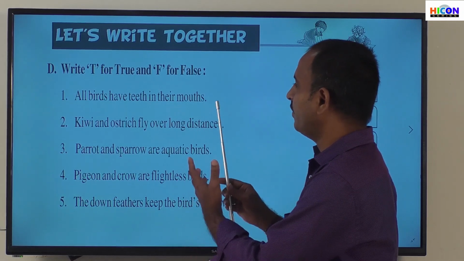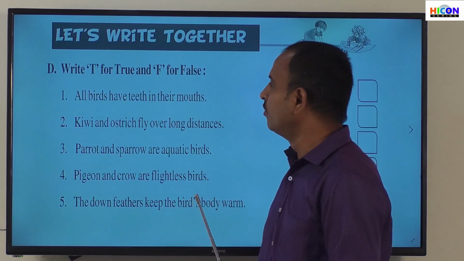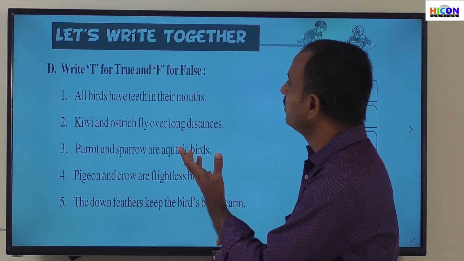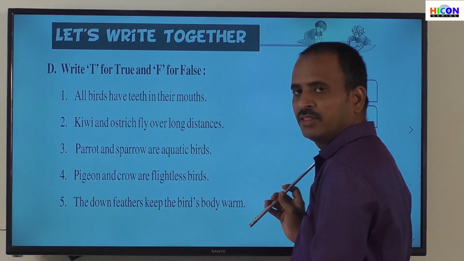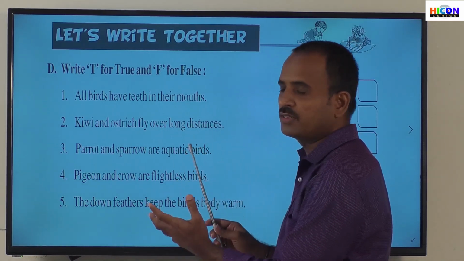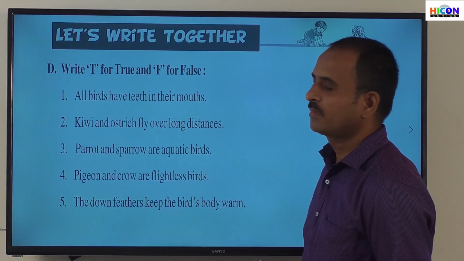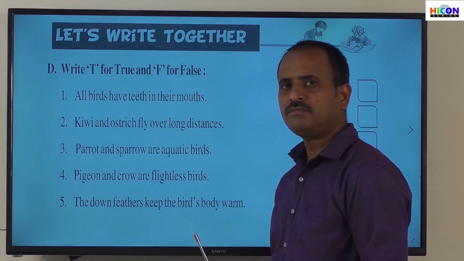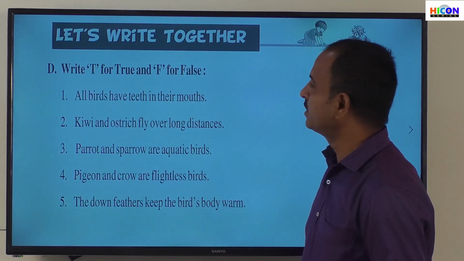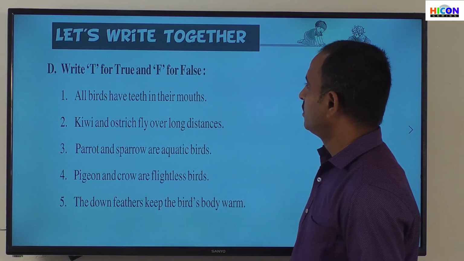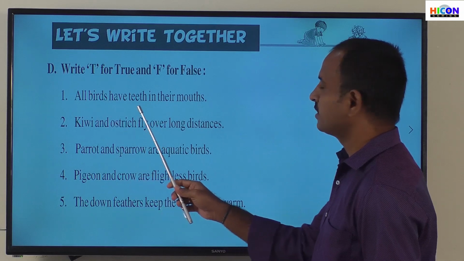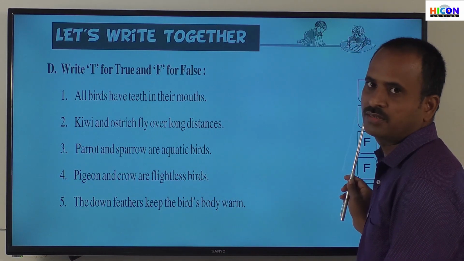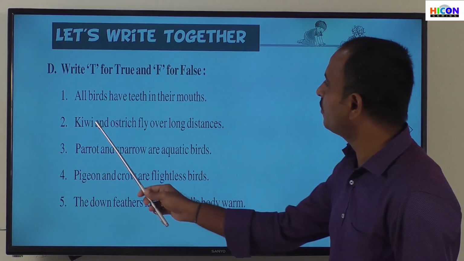Children, these are the 5 sentences given, and now we have to understand the meaning of each sentence and write. If it is true, write T in the box, and if the sentence is false, write F in the box. Now let us see the answers for each sentence. What is the answer for the first sentence? That is F. F means false. Why is the first sentence false?